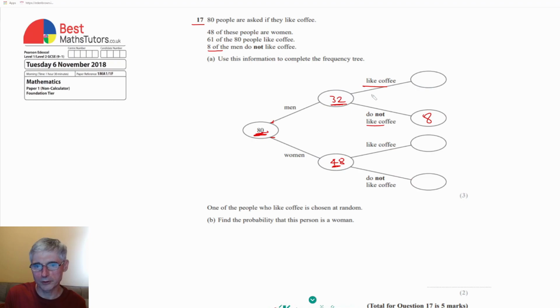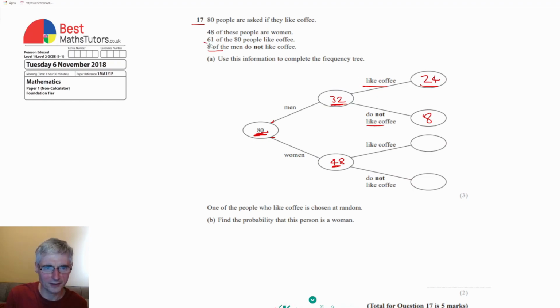And in a similar way we can work out how many men actually like coffee, because if we've got 32 men and 8 of them do not like coffee, then that would mean that in this circle we'd have to have 24, because 24 plus the 8 would make 32.